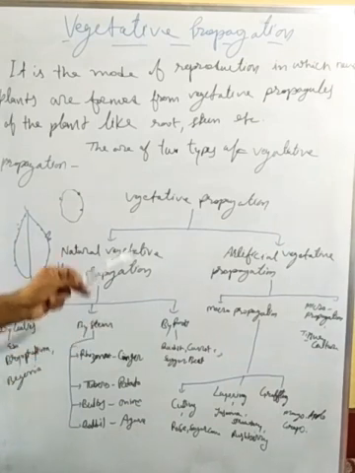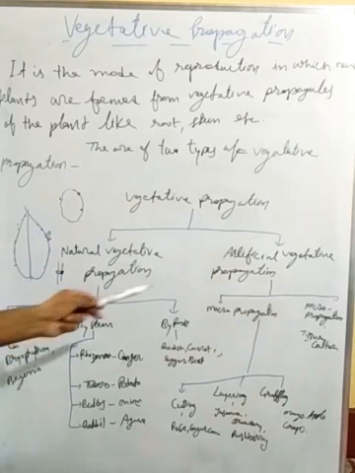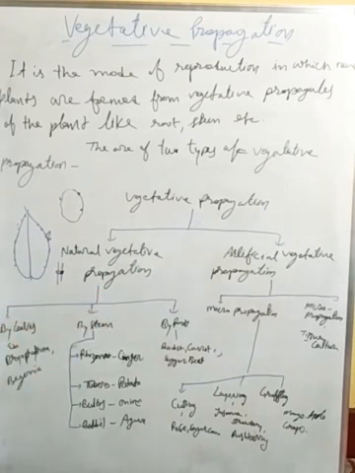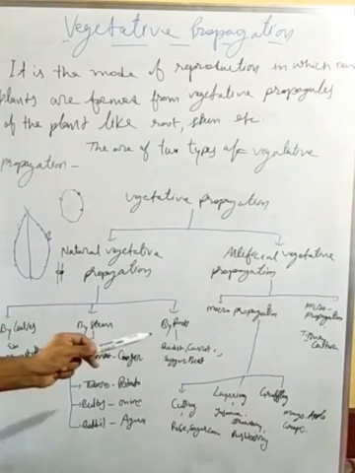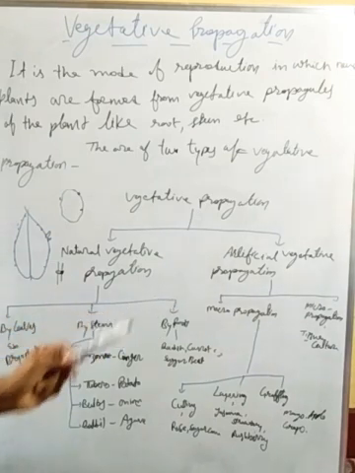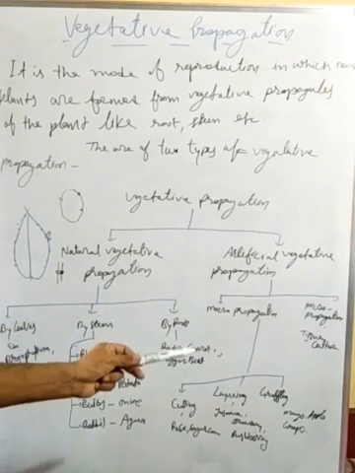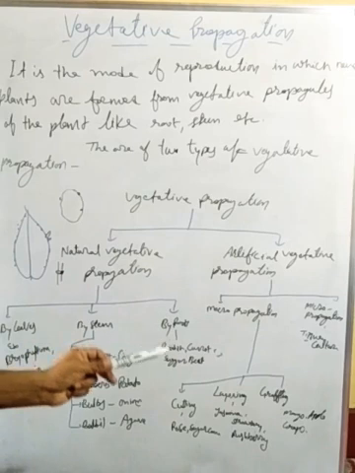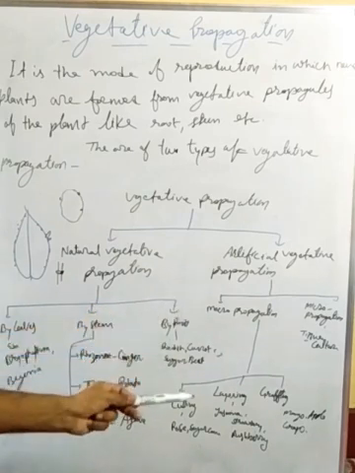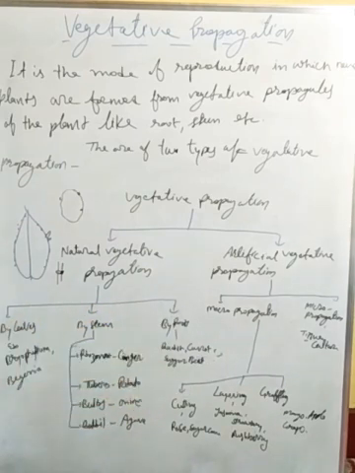That technique is called man-made. So that is called artificial vegetative propagation. It is also of two types: macro propagation or macro artificial vegetative propagation, and the next one is micro propagation or micro artificial vegetative propagation, which is also called tissue culture.